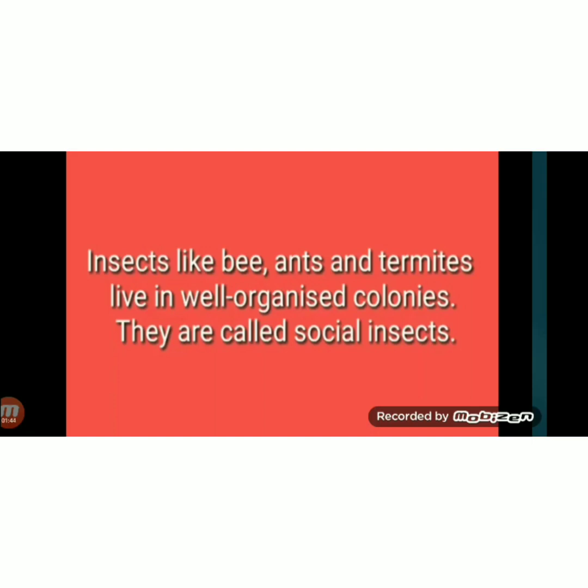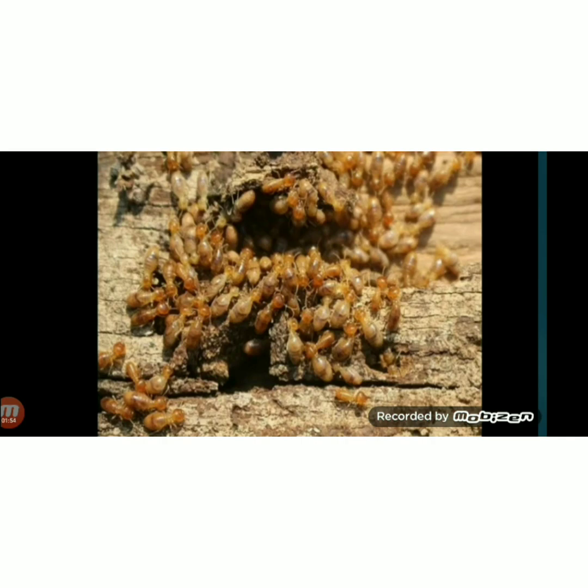In higher classes, you can study more about it. So they are called social insects. Why are they called social insects? Because they live in colonies. You can see here, this is a colony of ants. Honeybees also live in a colony, and the colony of honeybees is called a beehive. So these are some social insects.